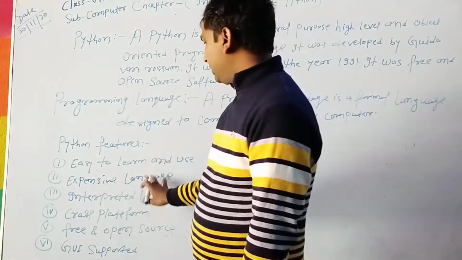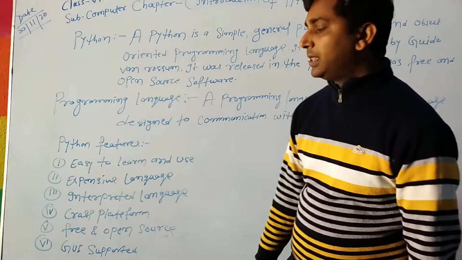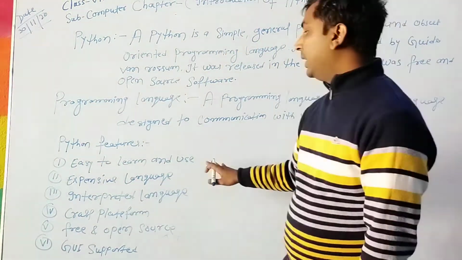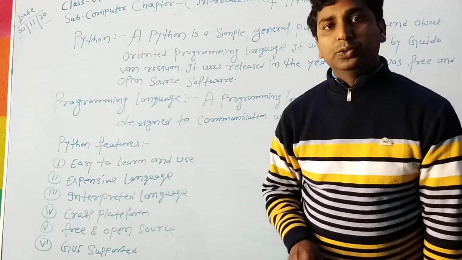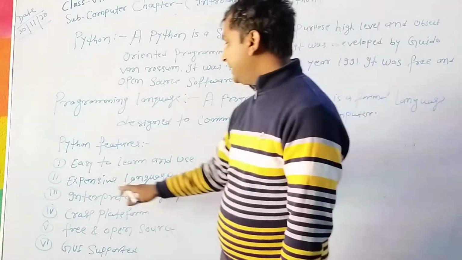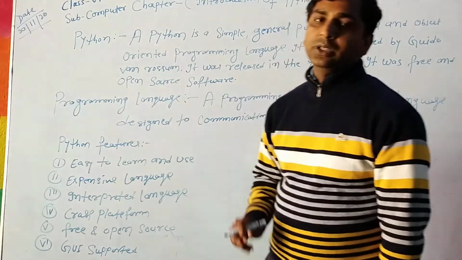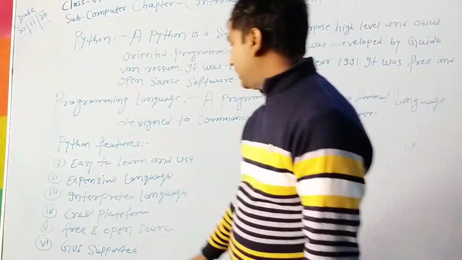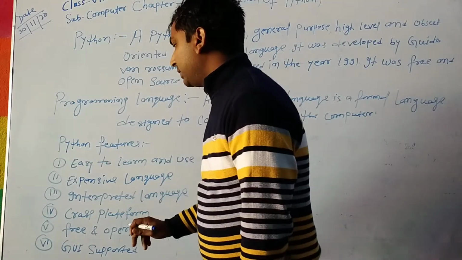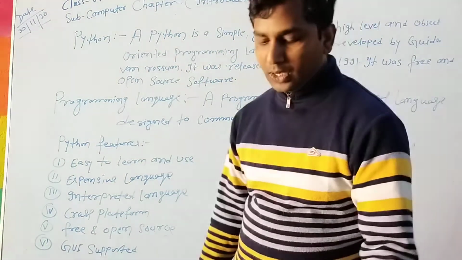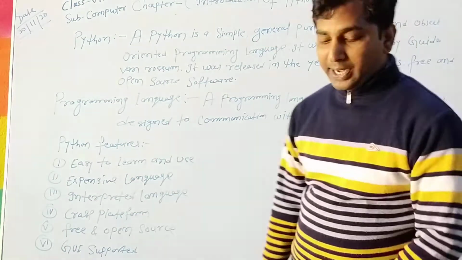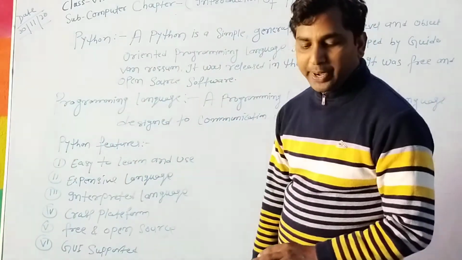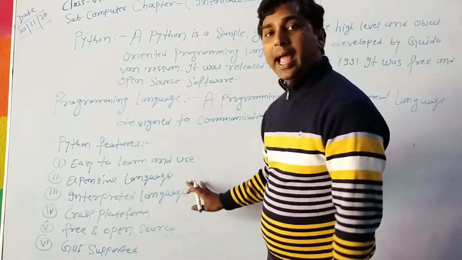There are different features of Python. First, easy to learn and use. Python is very easy to learn and use. Second is the expressive language. So Python is an expressive language. Third one is the interpreted language. Python is an interpreted language, that is, it interprets and executes code line by line.